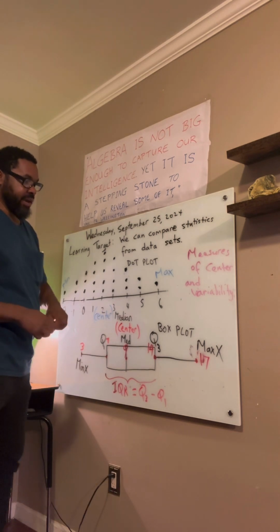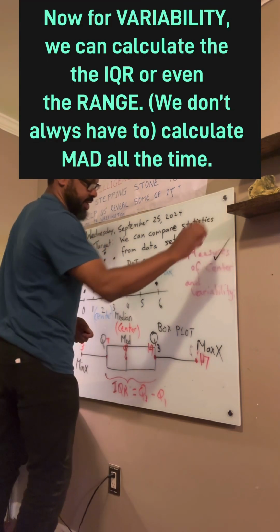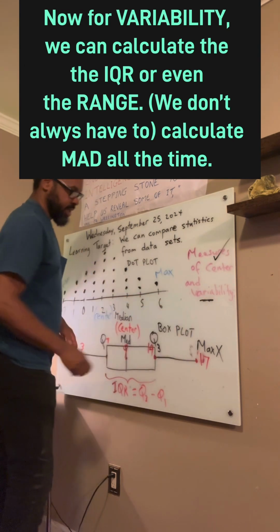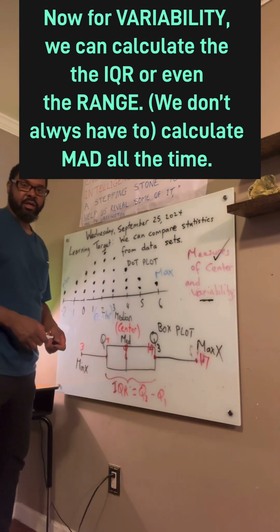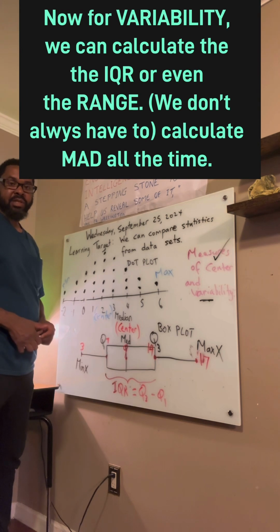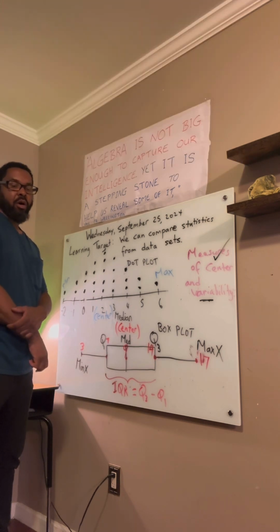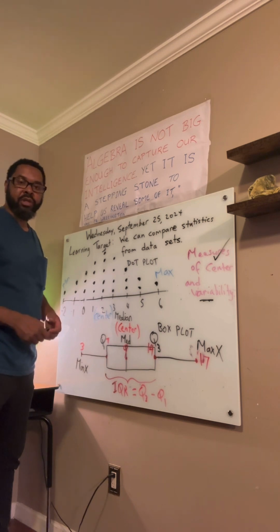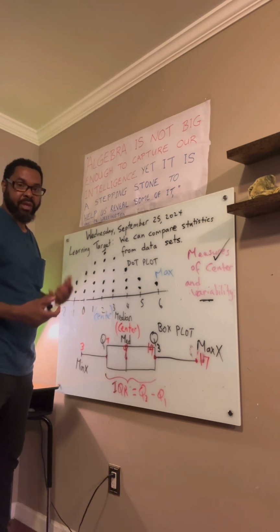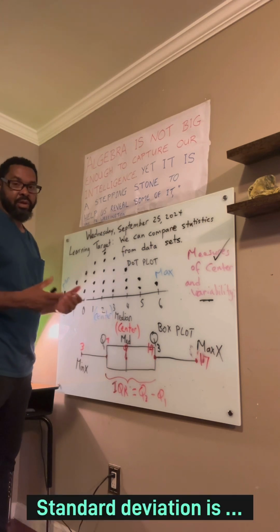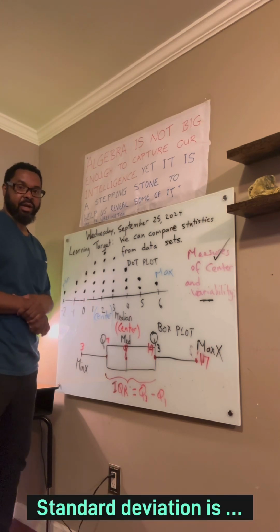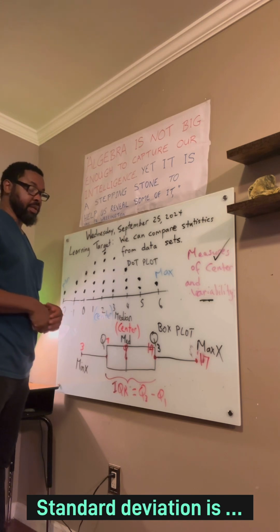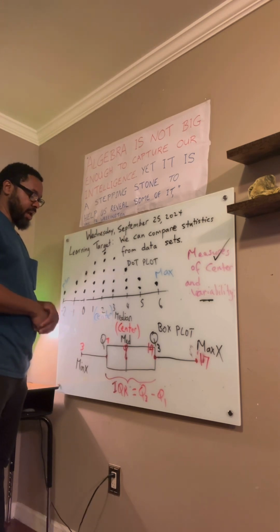Now, for variability, we can calculate the mean absolute deviation, or we can use the standard deviation from the calculator. Standard deviation is very challenging to calculate, which you can do later on when you take AP Calculus or college AP Statistics.